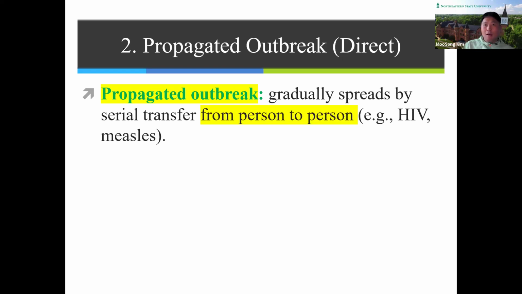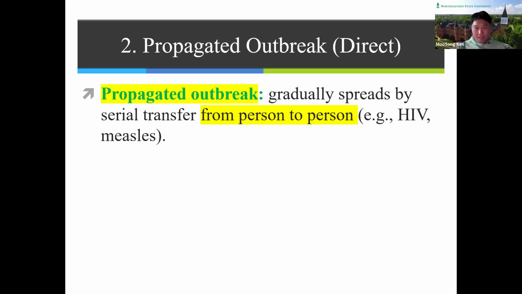We talked about the epidemic curve for the common source outbreak, which indicates indirect transmission, but this graph for propagated outbreaks indicates direct transmission. A propagated outbreak gradually spreads by a series of transfers from person to person, like HIV or measles.